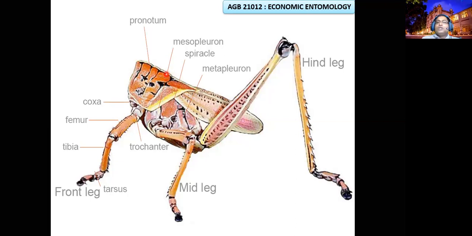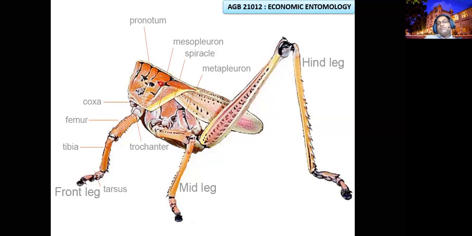Right, pleuron. So this lateral region of the sclerite we call a terga. Lateral region of the thoracic plate we call a terga. Then in each and every thoracic segment, you can find insect legs. So each and every place: first pronotum, mesonotum or metanotum, prothorax, mesothorax, metathorax. In the prothorax, you can expect a pair of front legs. Mesothorax, you can expect a pair of middle legs.